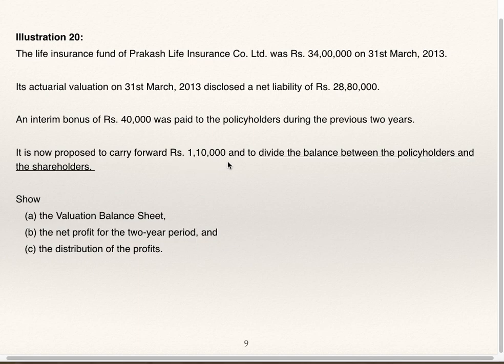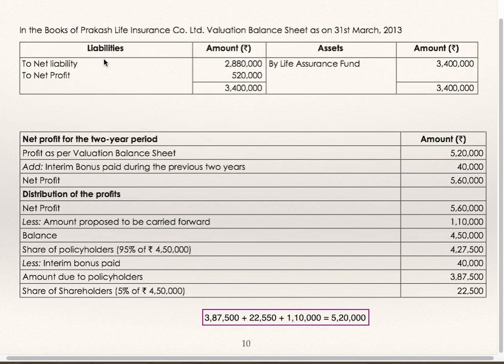To carry forward 1,10,000 means that 1,10,000 of the profit is not to be distributed to policyholders, it is to be kept at reserve, and to divide the balance between policyholders and shareholders. Policyholders will get 95%, so the remaining 5% will be given to shareholders. Show the valuation balance sheet, the net profit for the 2-year period and the distribution of the profit.